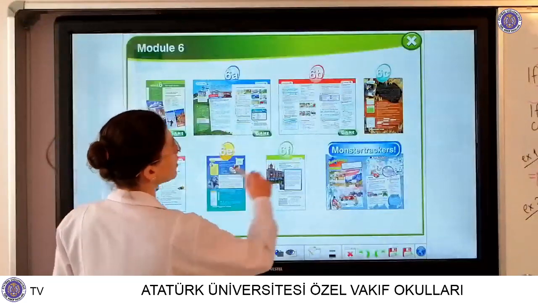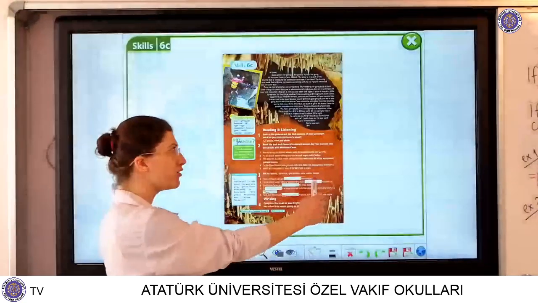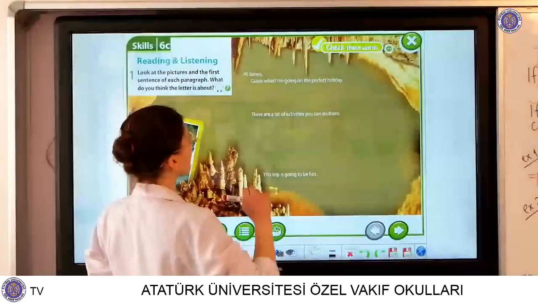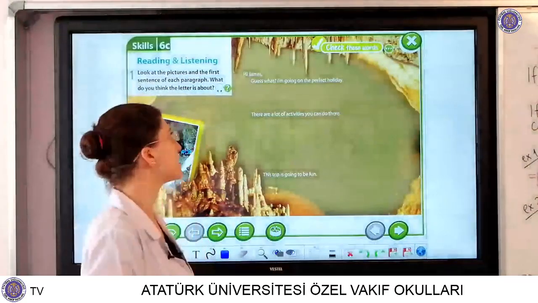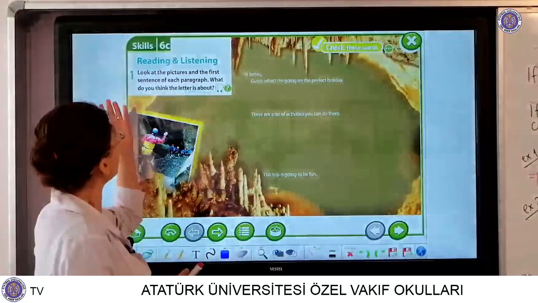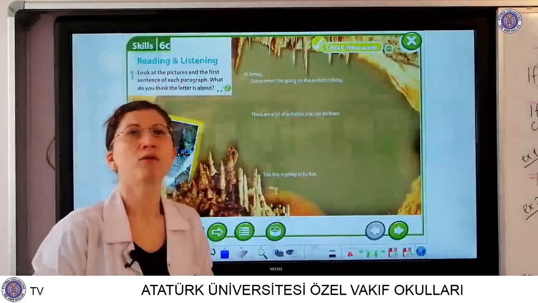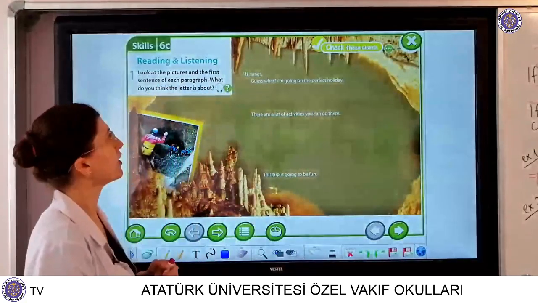Page 14. Here there's a letter. But before reading this letter, there are some questions about it. Look at the pictures. I'm looking. What are they? What can you see at the pictures?